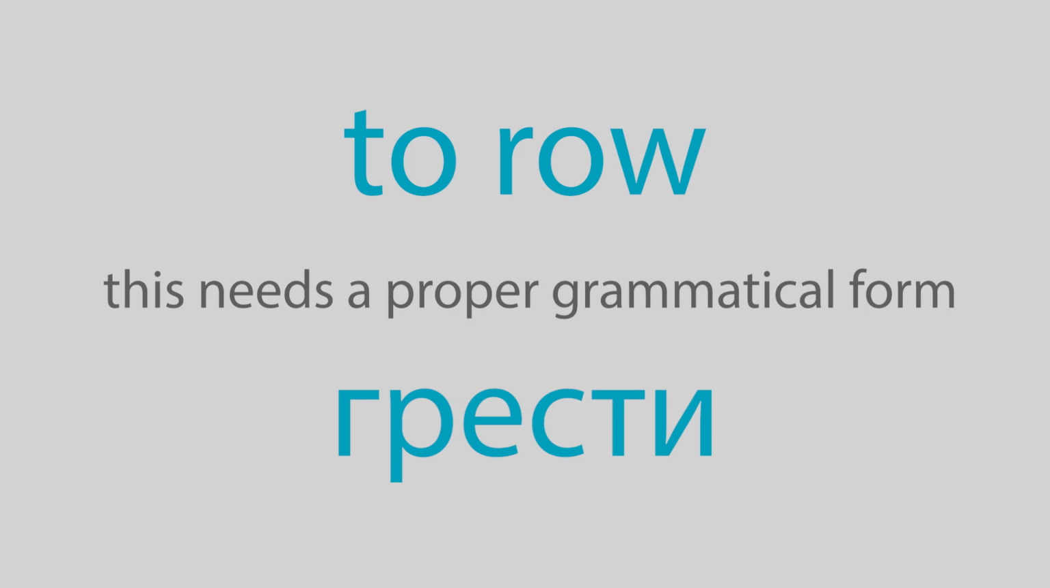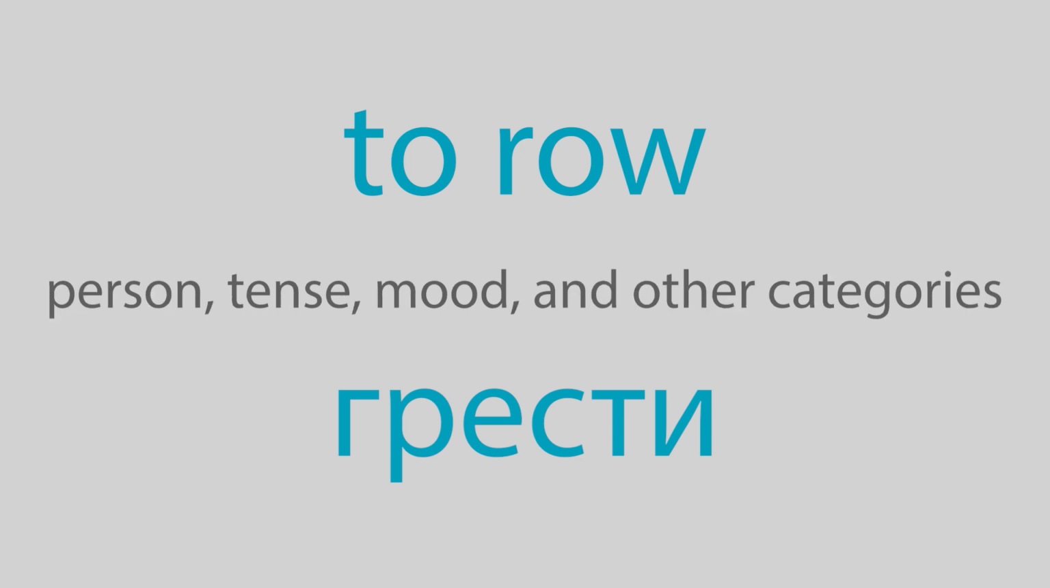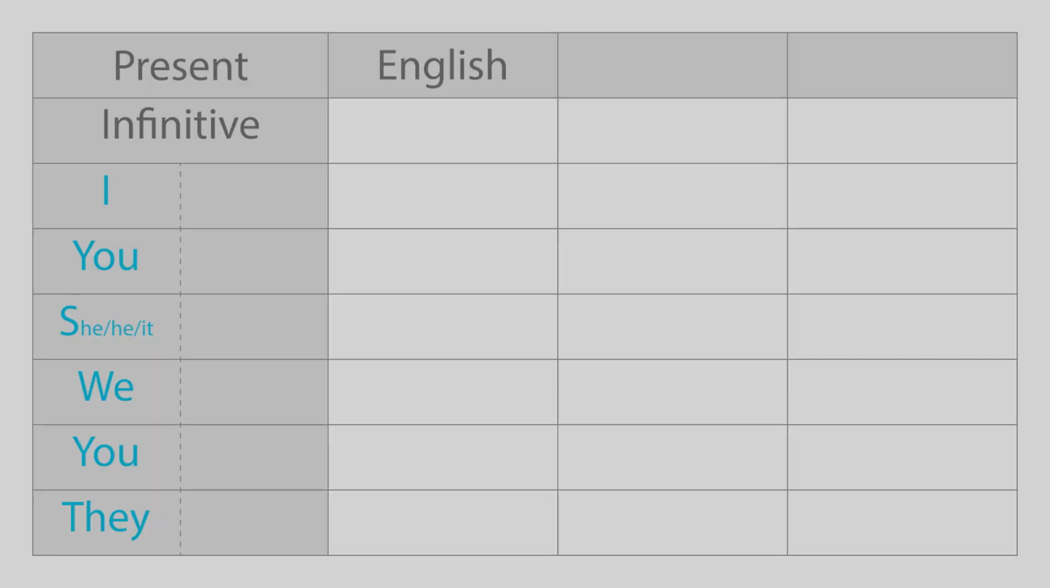For a simple construction of a predicate in Russian, a verb is put in a proper grammatical form depending on person, tense, mood, and sometimes other categories. The same happens in English. It is called conjugation. One huge difference is that in the English language, conjugation is relatively simple, while in Russian, it is complicated. The first category, grammatical person.